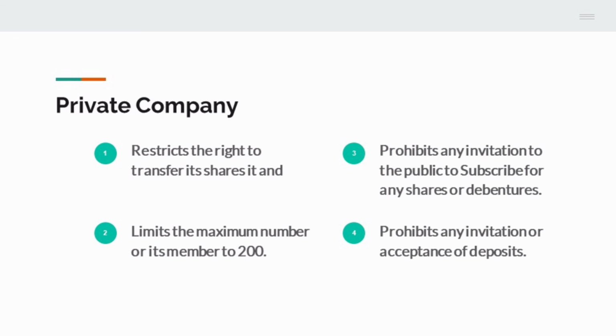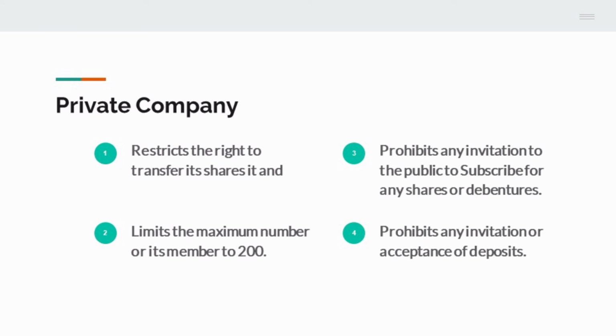So, a private company, I already told you, contains four restrictive clauses. First one is it restricts the right to transfer its shares. A private company cannot transfer its shares to outsiders. If it wants to transfer its shares, it has to transfer them to its members.